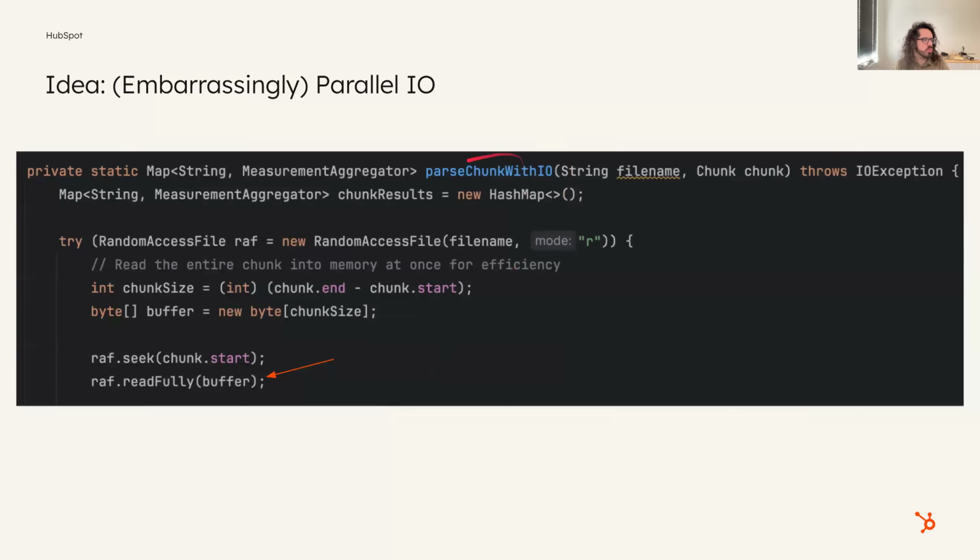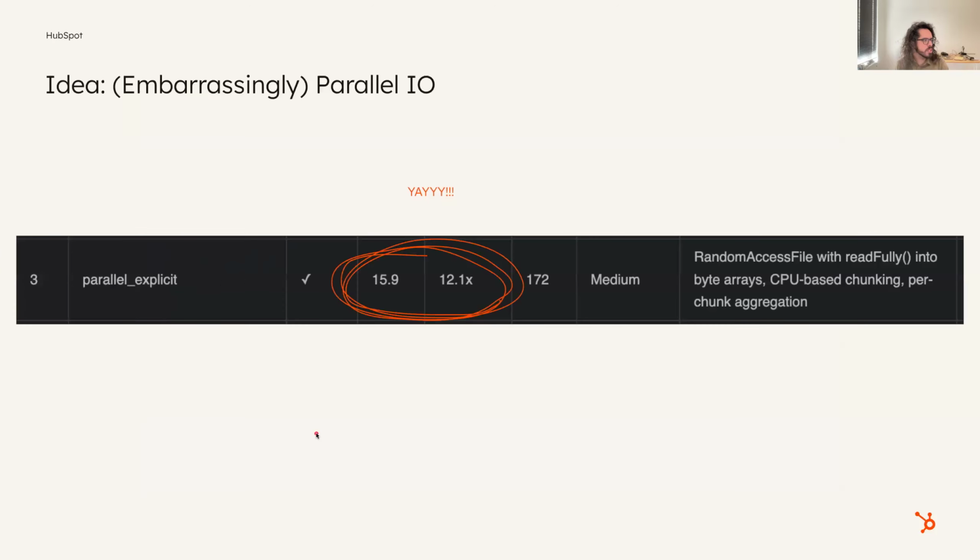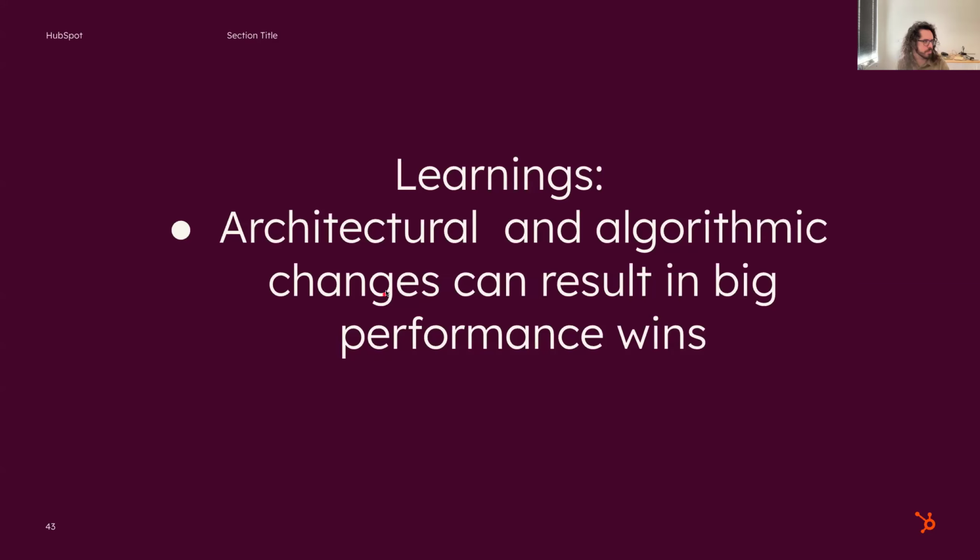And if you look at this parseChunkWithIO, what it does is this readFully function, where it basically reads the entire chunk into memory all in one go, right? And then it does the usual stuff that we mentioned: find the semicolon, extract the station name, find the newline, parse the temperature, and then aggregate. So boom, suddenly this gives us a lot more of an improvement. We're now down to 15 seconds, which is pretty darn good.